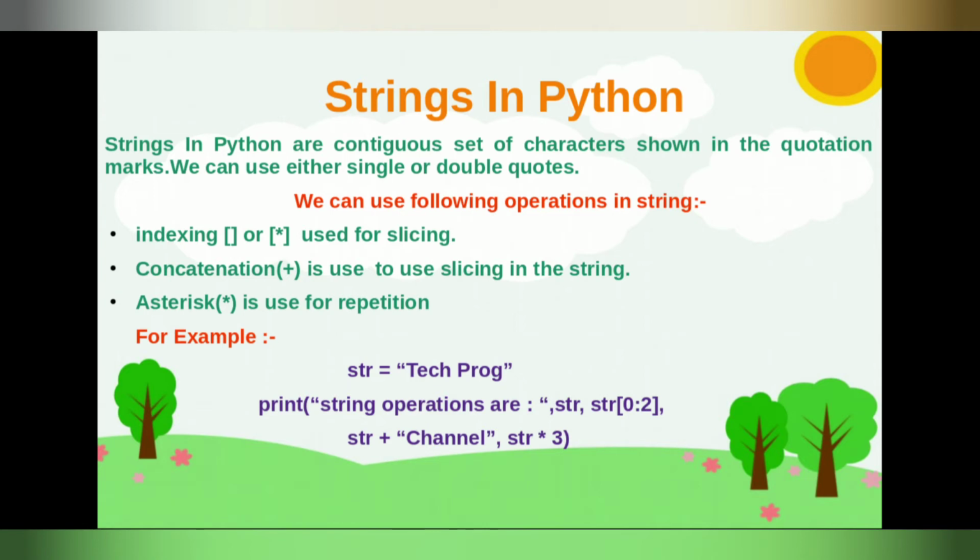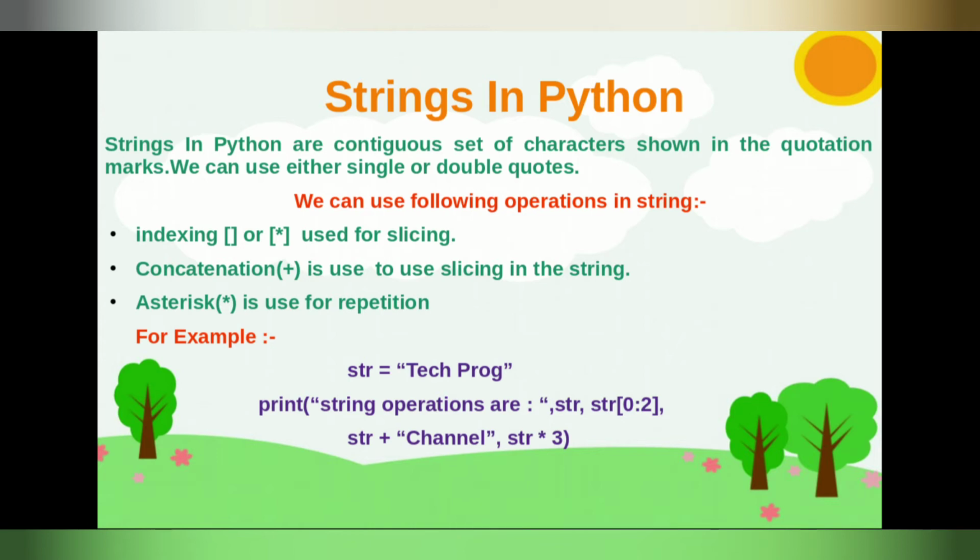Means it starts from 0 and ends with 2, and it will show only those values. You can say that indexing is used for accessing parts of the strings, or you can say slicing. I will use the concatenation operation here, and then I am using the asterisk. You can use them according to your usage.